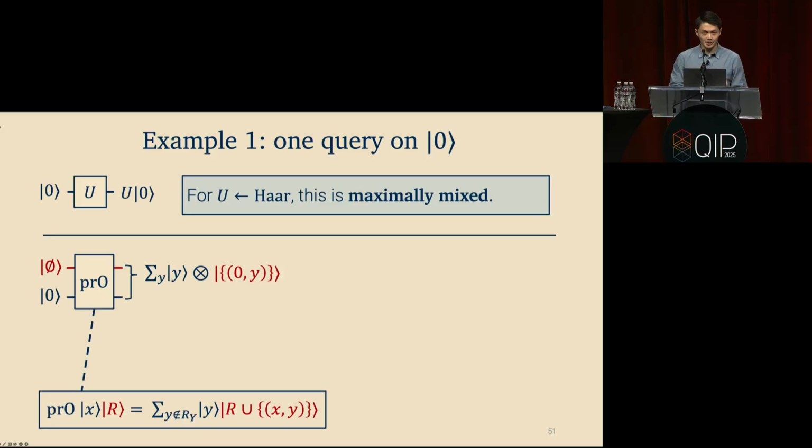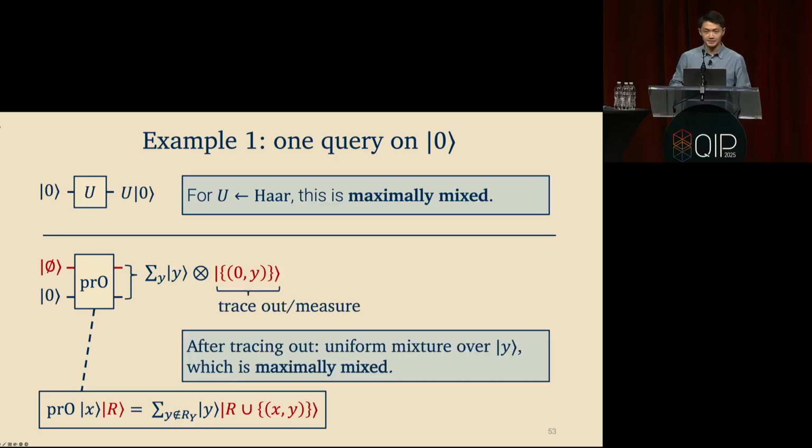So this uniform superposition over all strings y of ket y in tensor product with a singleton set that stores the ordered pair 0y. And really, you can just ignore all this set and ordered pair notation at the moment. This purifying register is just recording y, right? So this is the maximally entangled state. And then when you trace out the red part, you're going to get the maximally mixed state. Okay, so in this case, they're actually exactly the same.